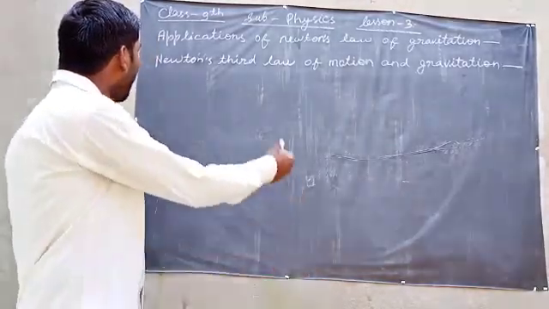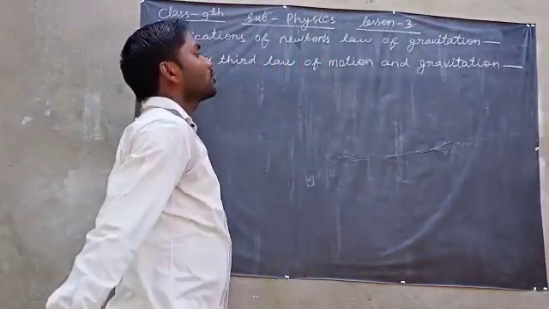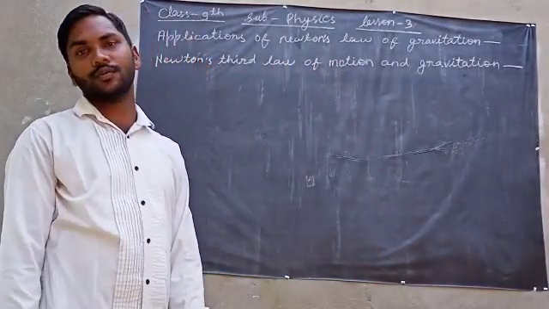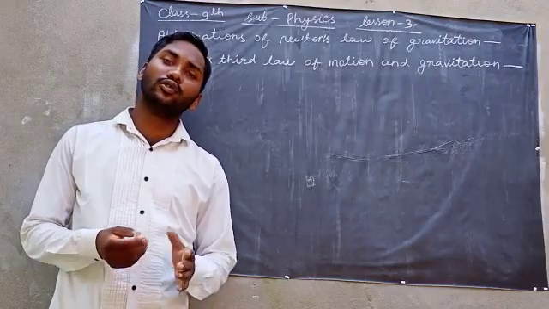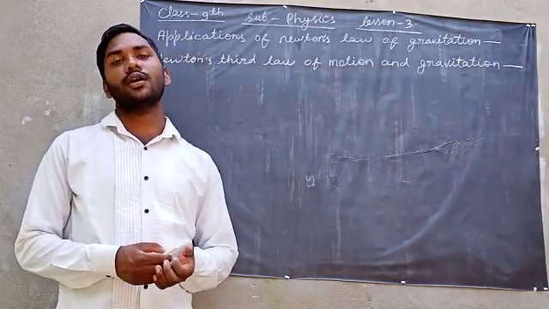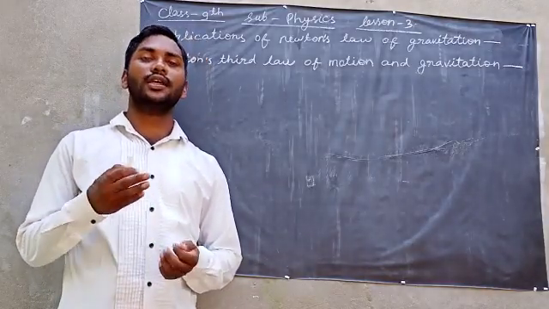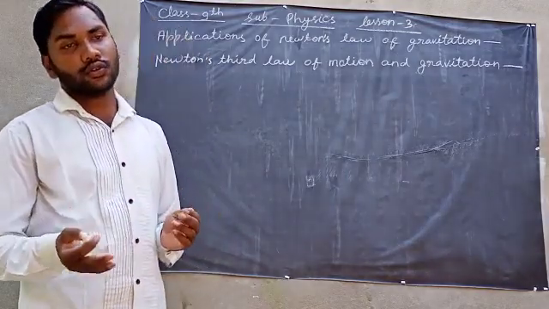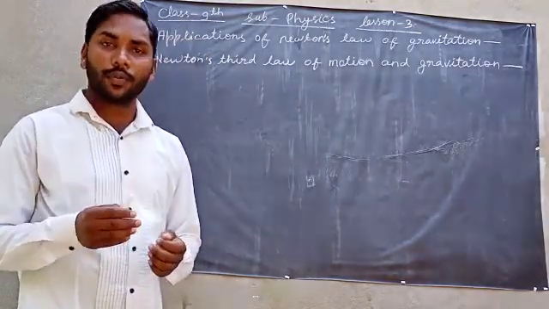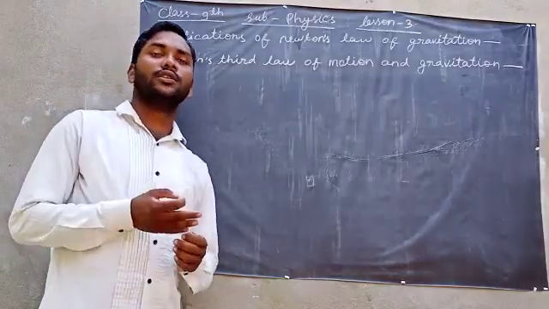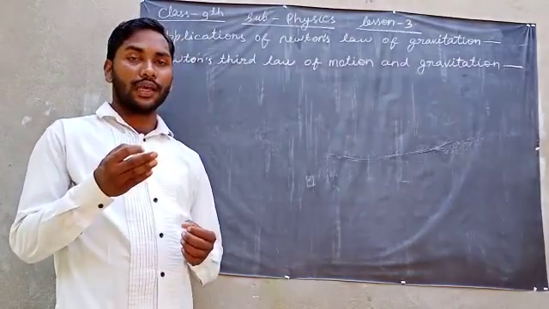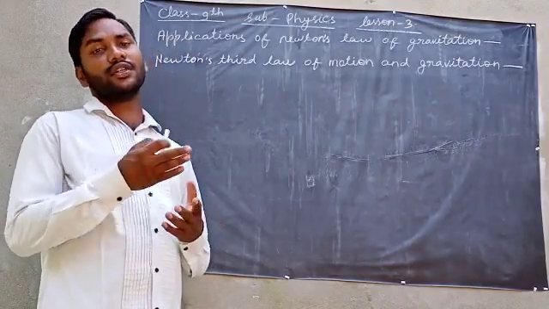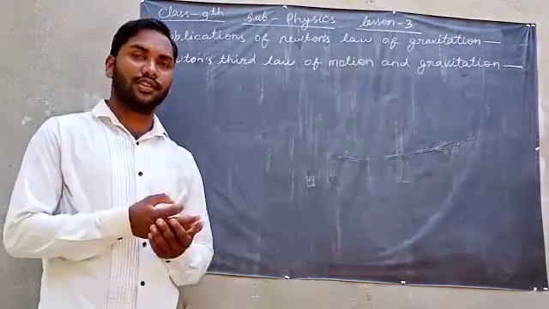After that, we will discuss Newton's third law of motion and gravitation. As you know, according to Newton's third law of motion, every action has a reaction. So this is applicable for the gravitational law also.